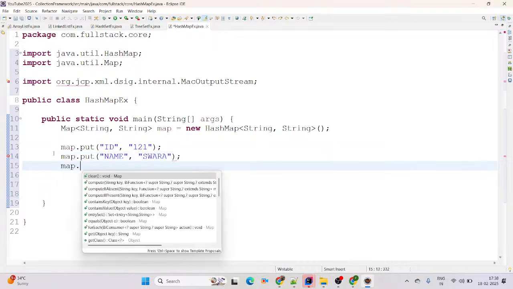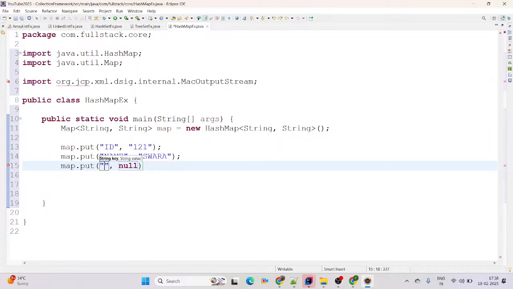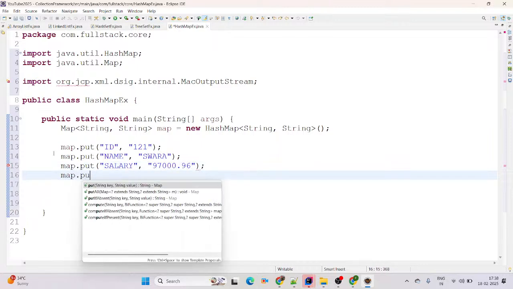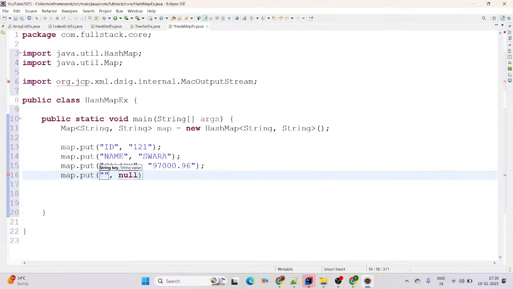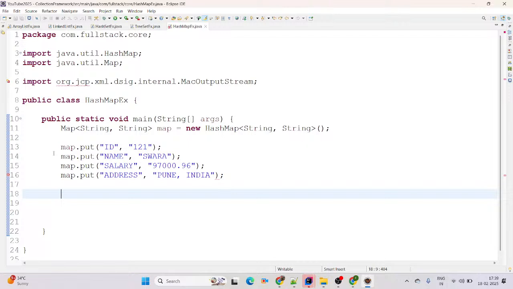Next, map.put, key salary and value 97,000.96. Again map.put, key address and value Pune, India. Perfect. We have added four key values.